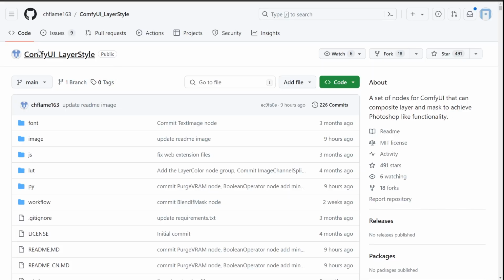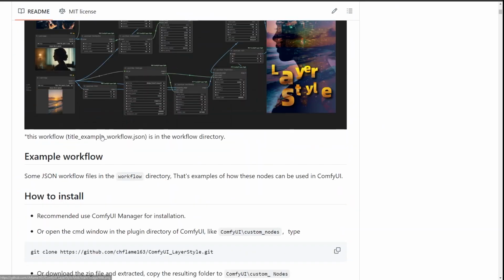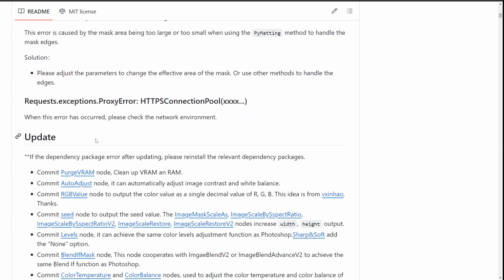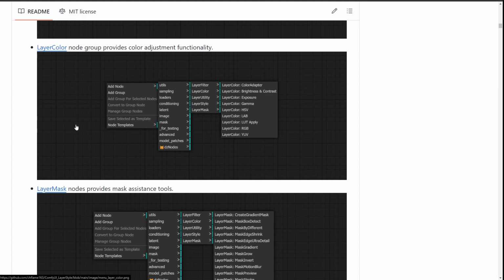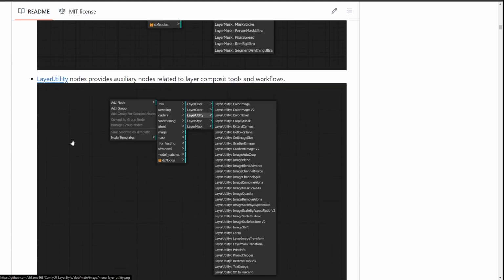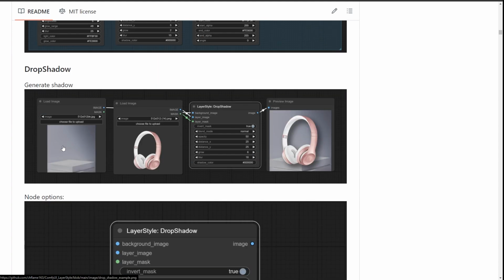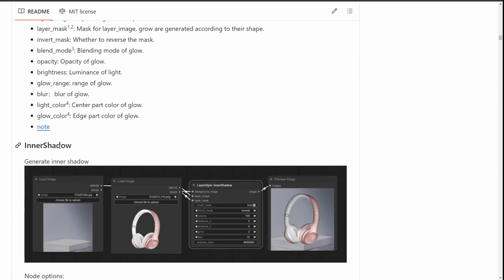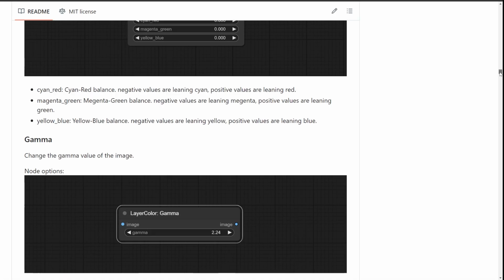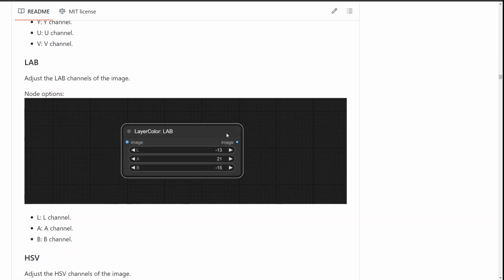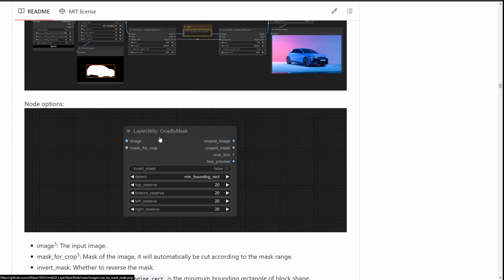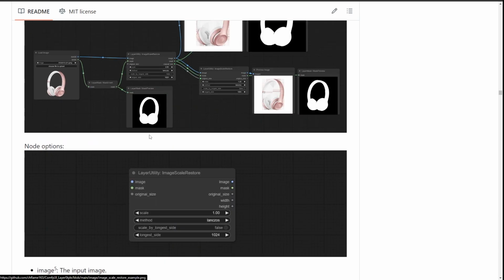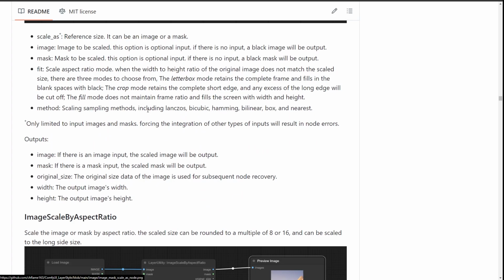For finding information for ComfyUI layer style, please check the GitHub page, and you can find complete information about these nodes, and everything that you need is here. So you can check them and make sure how each node can work for you.